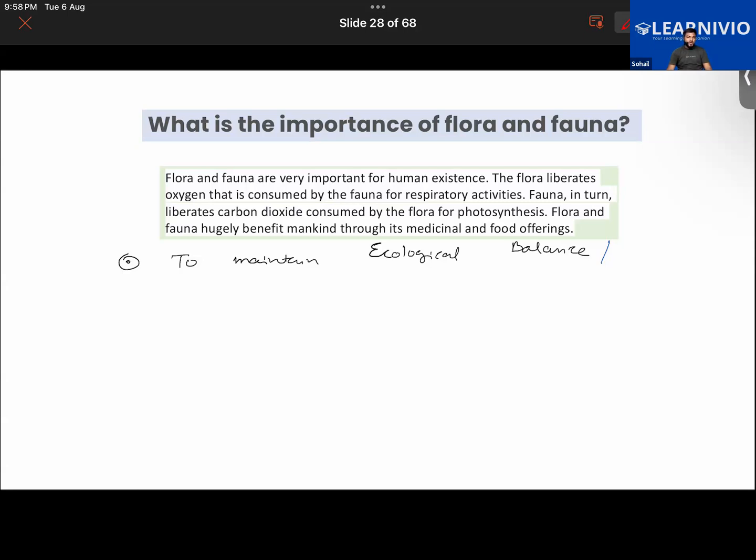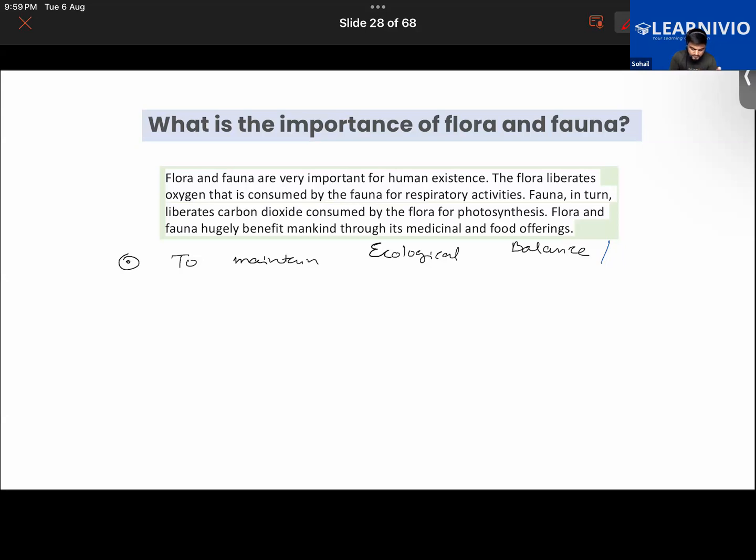In ecology we study how the different organisms, whether plants or animals, interact with each other and with their physical environment also. How a plant and an animal interact with each other, and how they interact with their surroundings, how they interact with water, with air, with sunlight, with soil. Getting it now?